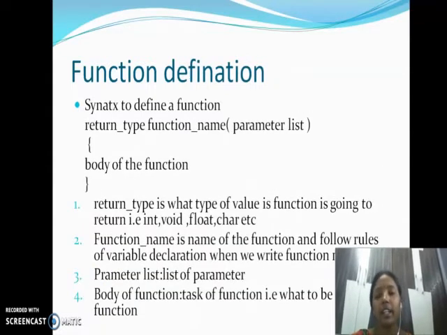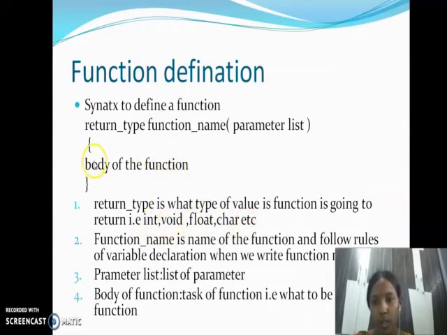Now function definition. Return type, function name, parameter list and body of the function. This is the syntax of writing a function. Listen carefully. Return type: we already discussed it. It is the type of value a function is going to return. That may be integer, void, float, character, etc.